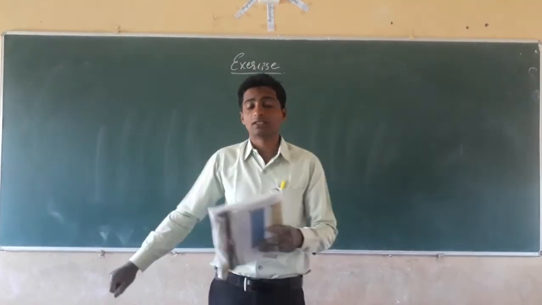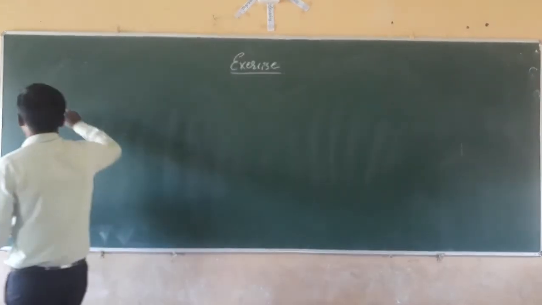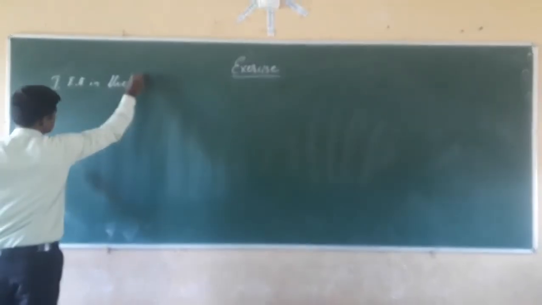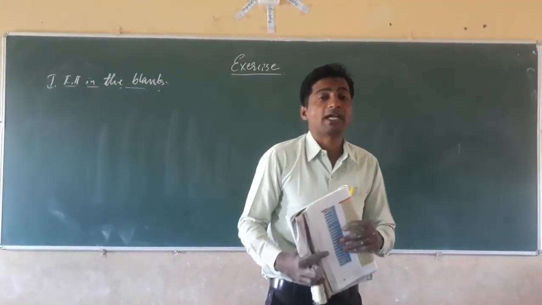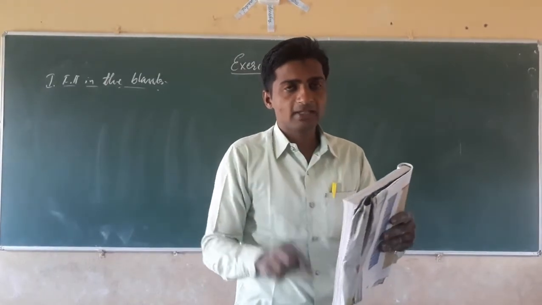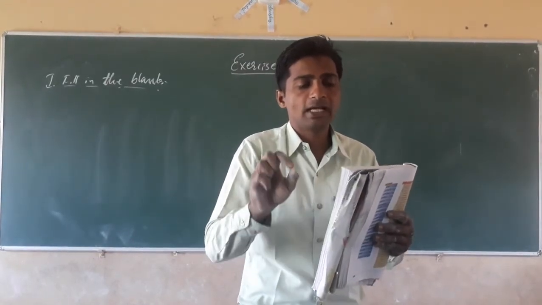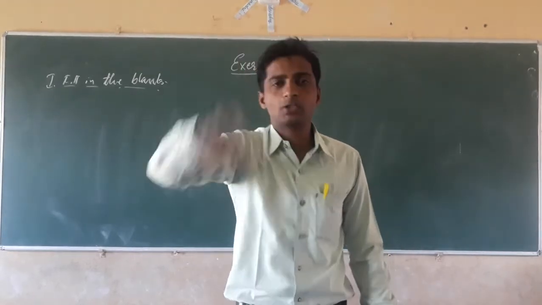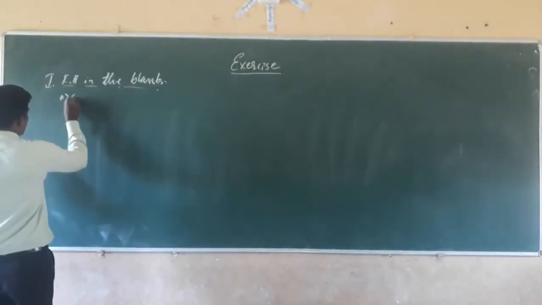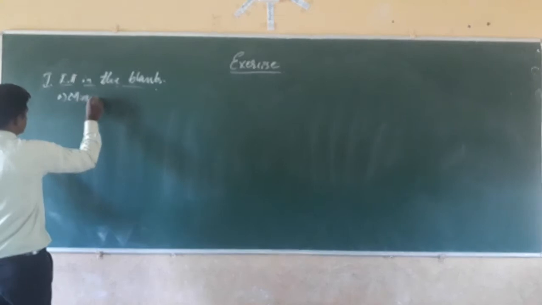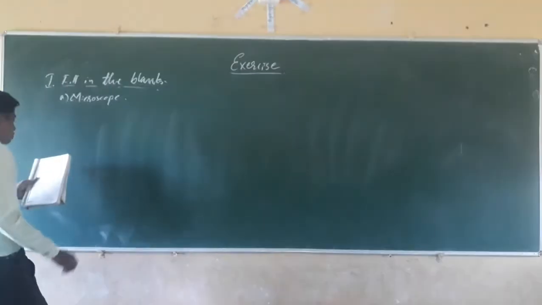The first question he has given is fill in the blanks. The first one: microorganisms can be seen with the help of a dash, that is, with the help of a microscope. The first answer is microscope.